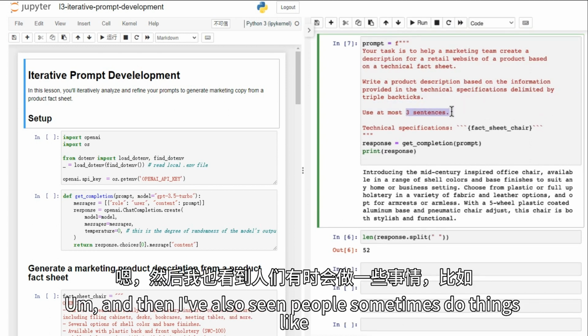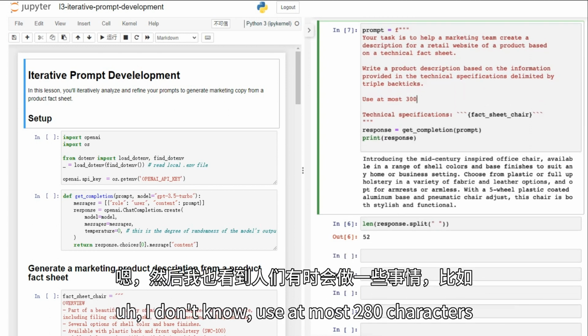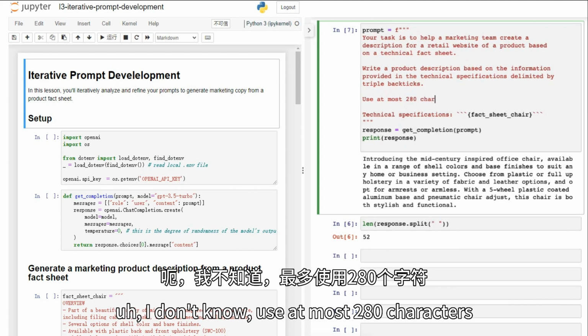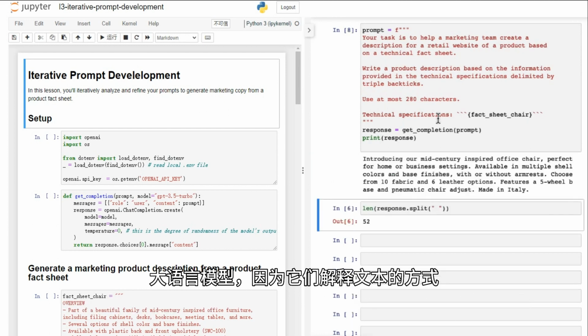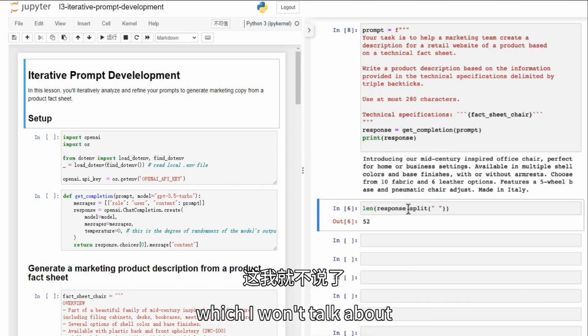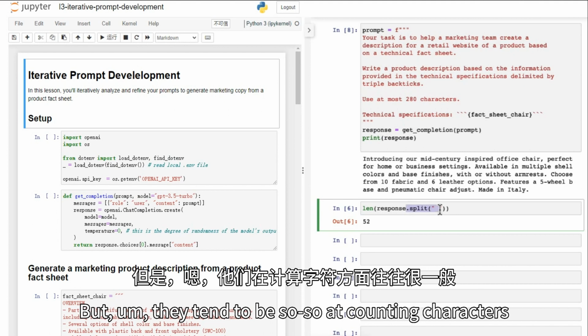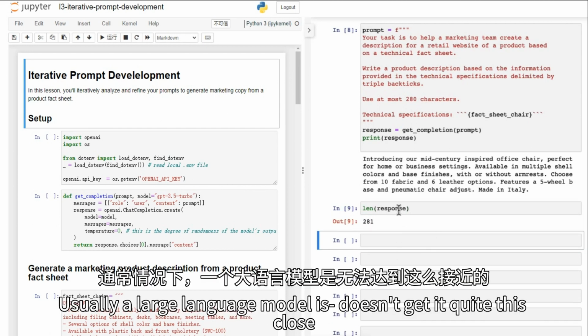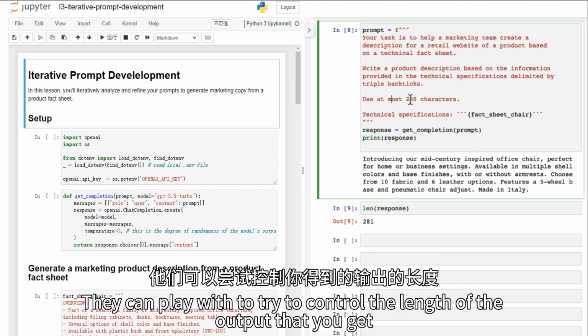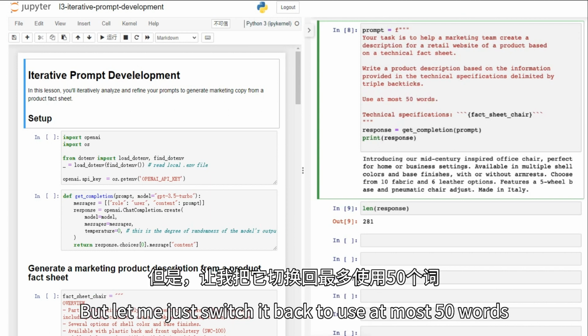And then I've also seen people sometimes do things like, I don't know, use at most 280 characters. Large language models, because of the way they interpret text, using something called a tokenizer, which I won't talk about, tend to be so-so at counting characters. But let's see, 281 characters. It's actually surprisingly close. Usually a large language model doesn't get it quite this close. But these are different ways you can play with to try to control the length of the output that you get. But let me just switch it back to use at most 50 words.